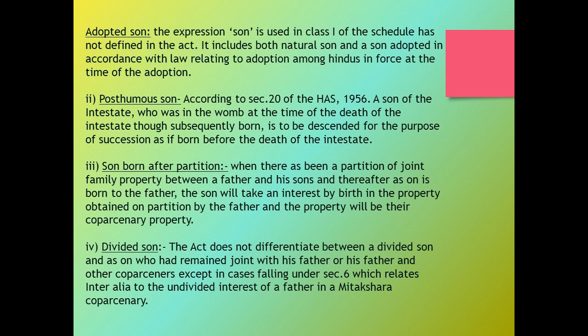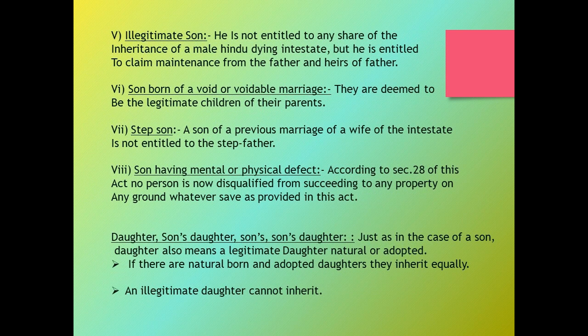The self-acquired property of the father will devolve by succession upon his heirs specified in the class 1 of the schedule, including a son who had separated from the father as well as a son who had continued to remain in the joint family with the father.